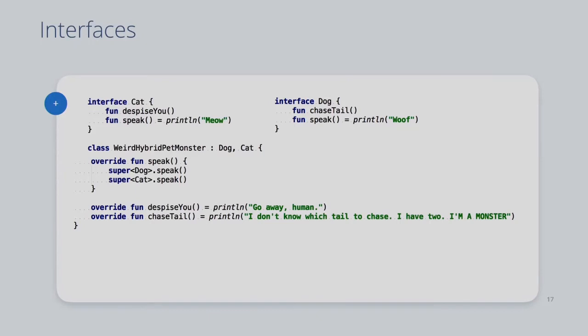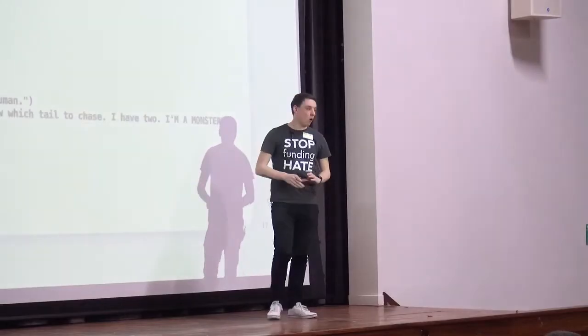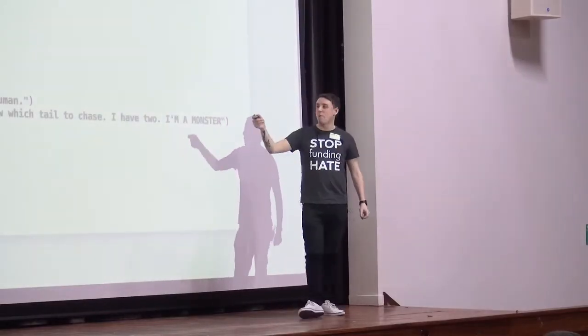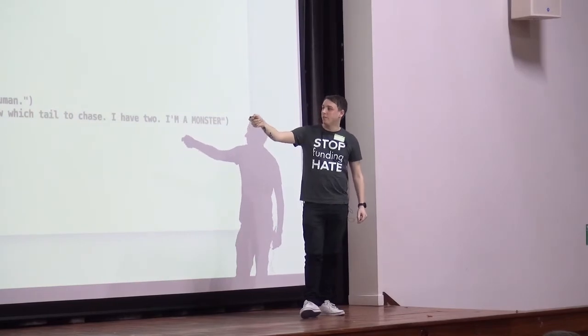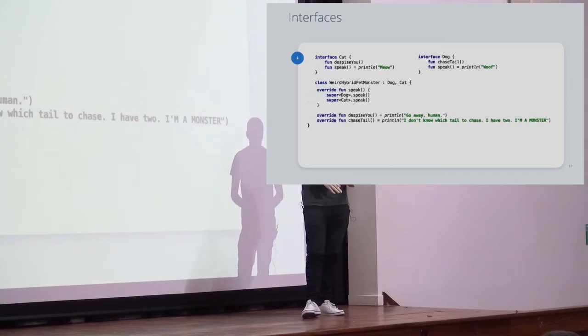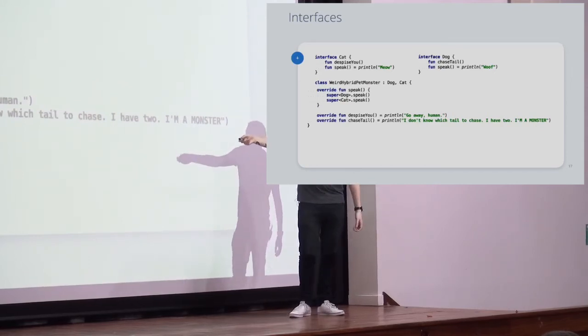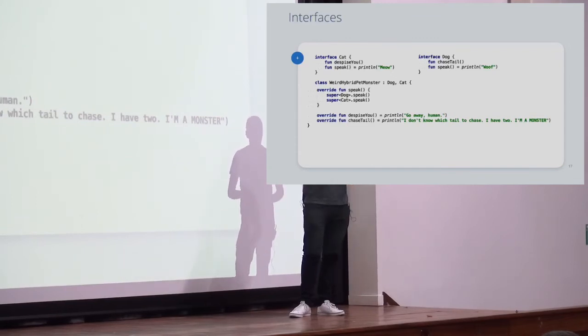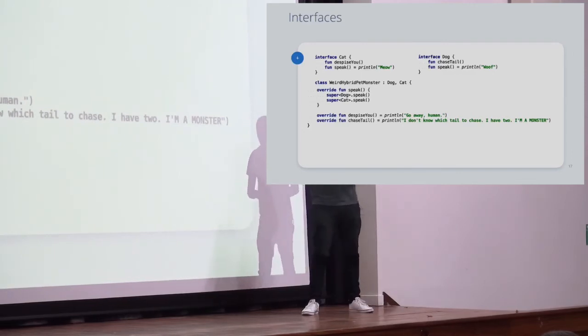So the speak method, we implement ourselves, and I've opted in this example to call the base implementation from the interface. So I'm calling the dog implementation first and the cat implementation second. You don't have to do that, you can write your own thing there if you want, so I'm overriding that function. Okay, so the super keyword, think base keyword in C#, right? It's basically the same thing. Ish. Make sense? Cool. Let's talk about data classes.